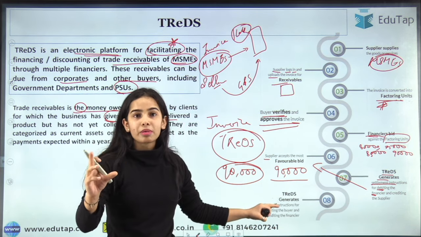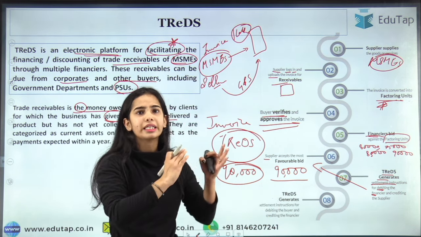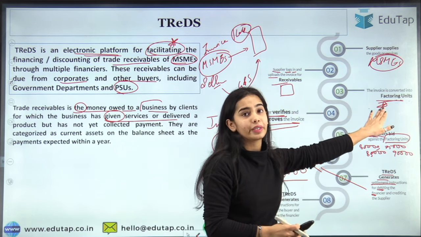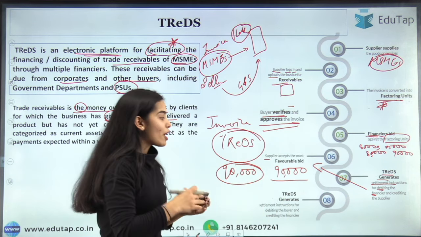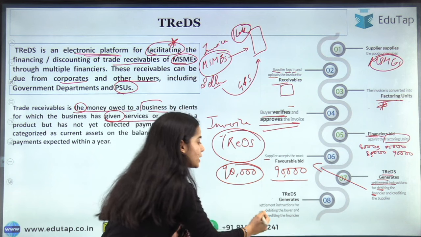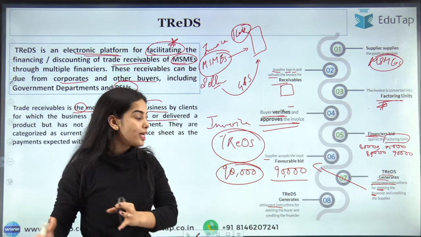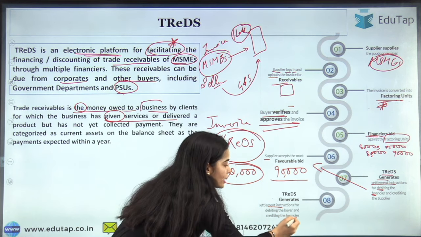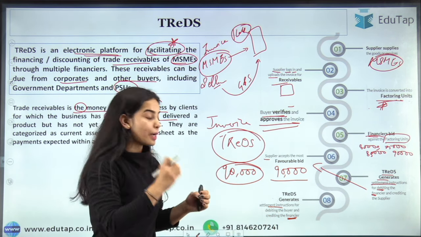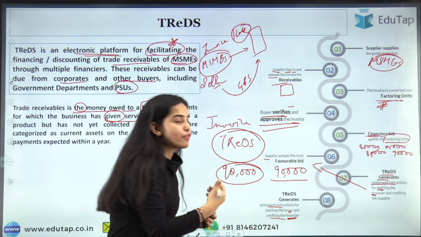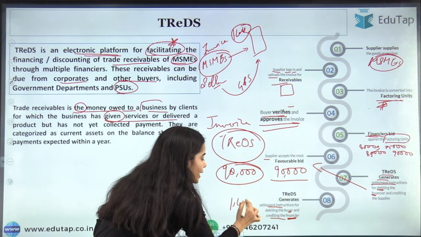After 1 month or 3 months, as the date has already been decided under the factoring unit according to the invoice, the settlement instruction is again generated. From the buyer, the money is transferred to the financier: the buyer is debited and the financier is credited. Now the financier will get 1 lakh rupees.